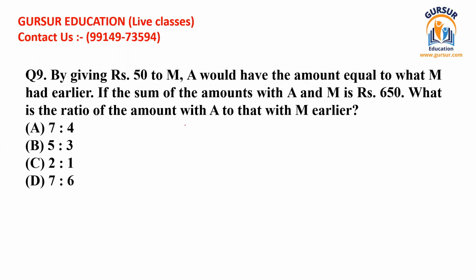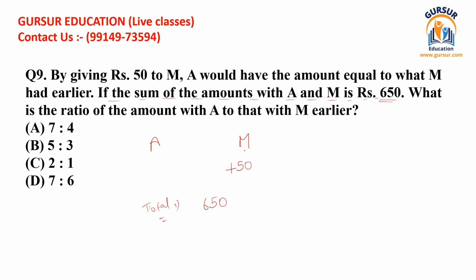Okay, so again there are two parties. The first party is A and the second party is M. It's saying that if we give rupees 50 to M, then both these parties shall have an equal amount. And again, the sum of the amounts with A and M is given. We have been given the total of the amount which they both are possessing. This is 650.